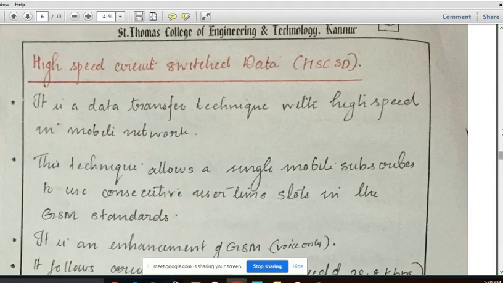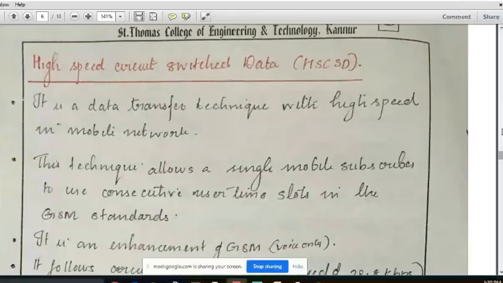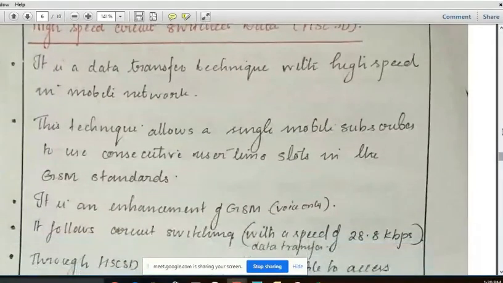GSM supported only voice operation, but in this enhancement, data or network operation is also supported. Non-voice operations are supported in HSCSD. Like GSM, HSCSD also follows circuit switching, with a data transfer speed of 28.8 kilobits per second. So it's a high-speed data transfer technique in mobile networks, and it is an enhancement of GSM.